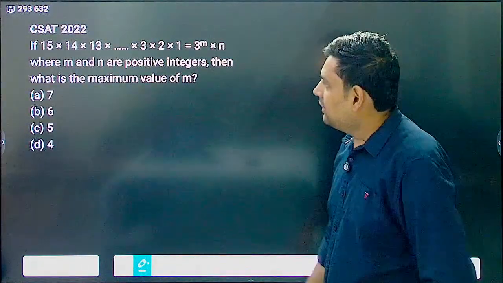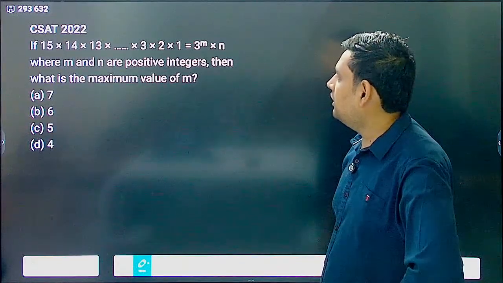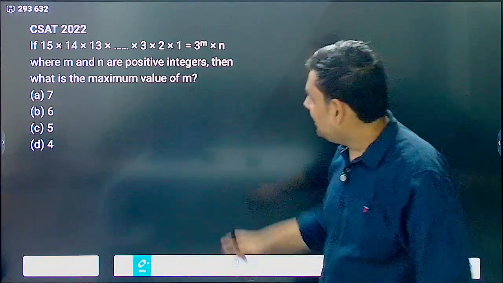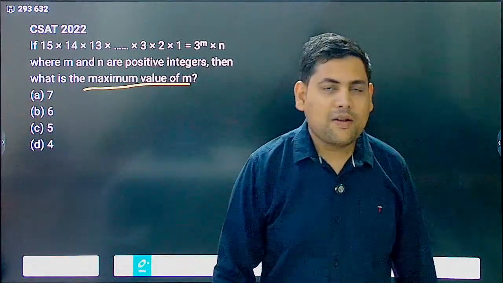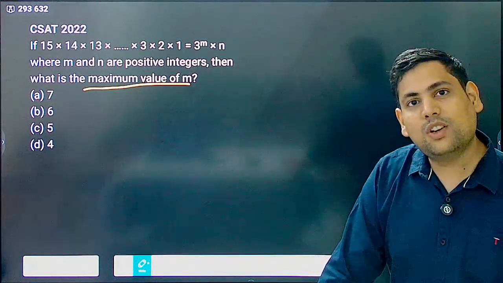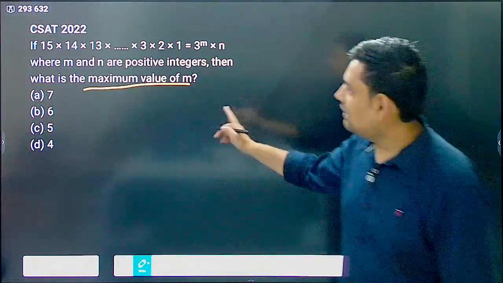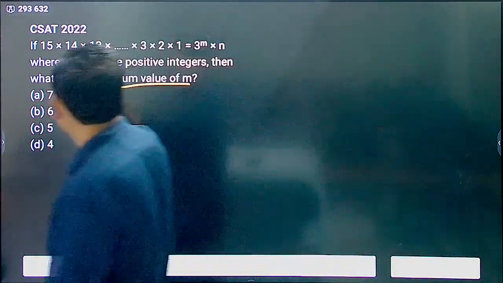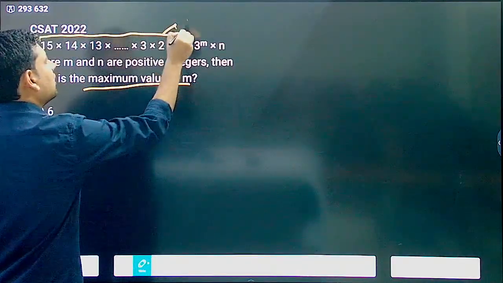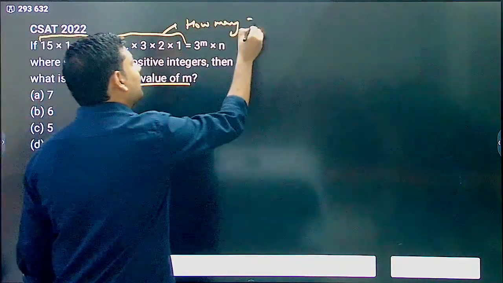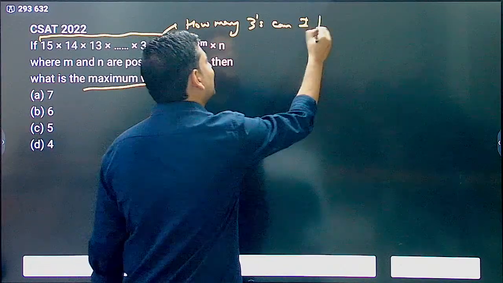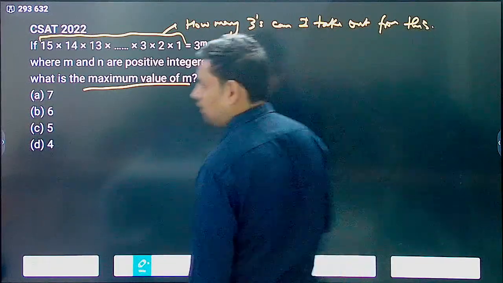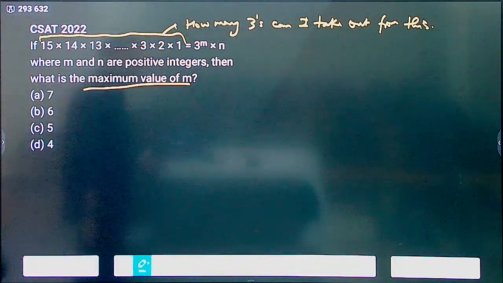Let's do this. 15 into 14, 13 till 1 is equal to 3 power m into n, where m and n are positive integers. Then the maximum value of m. What are you looking for? You are looking for how many 3s can I take out from this whole thing. This is the question.